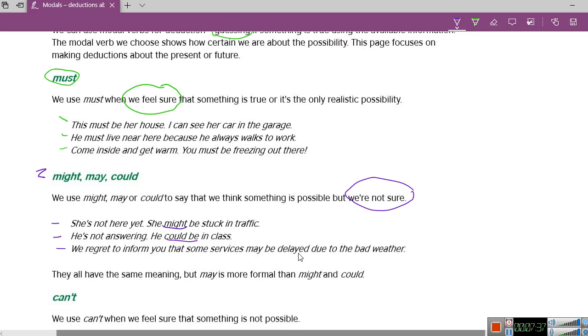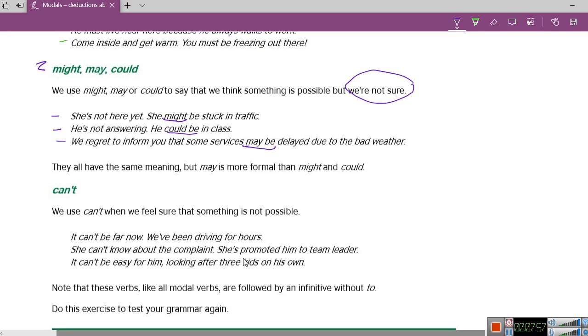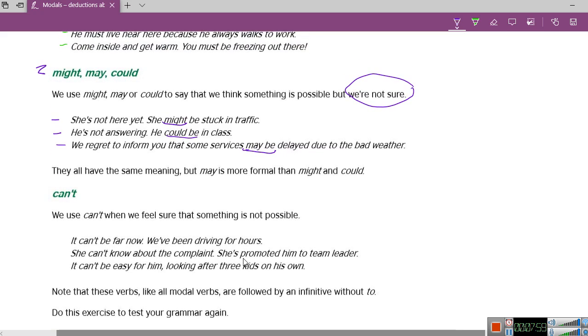Also, some services may be delayed because we're not entirely sure how the weather is going to be. It's a possibility that the planes go out, or it's also a possibility that they get delayed. So, in those instances, we use might, may, and could. And this one is pretty simple, the last one. Let me change the color again.